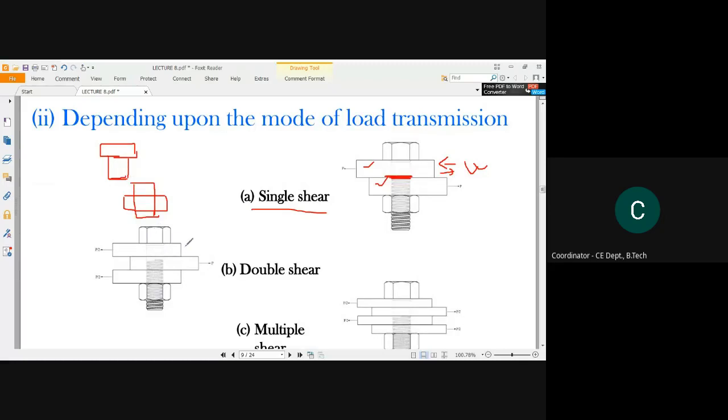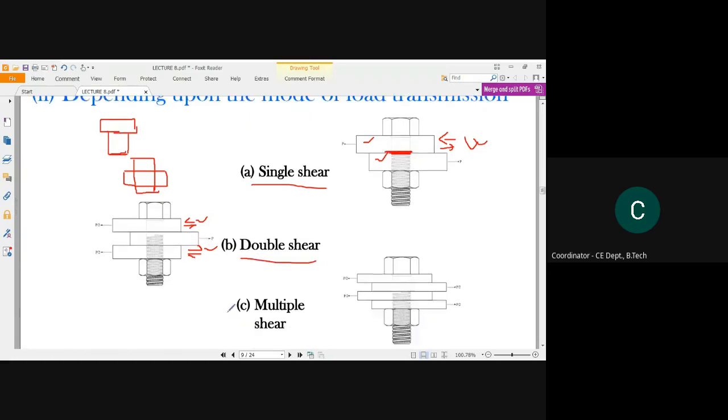See, this is the bolt, and this plate is creating this force, and that intermediate plate is creating that. Next, this intermediate plate is creating this type of shear stress, and the bottom plate is creating this type of shear stress. So how many shear stresses have been developed? 1, 2. That is why this type of shear mechanism taken by the bolt will be subjected to a double shear load transmission. Okay.